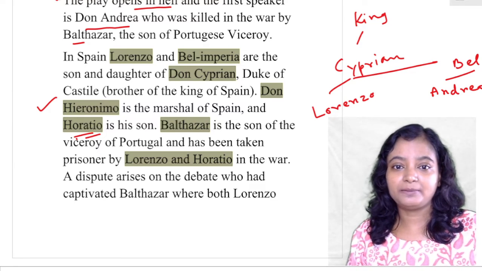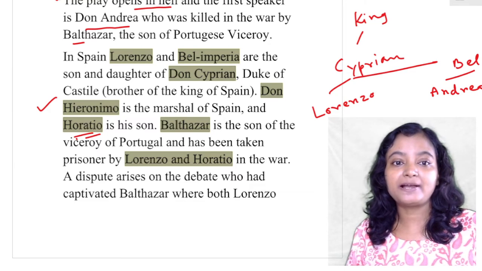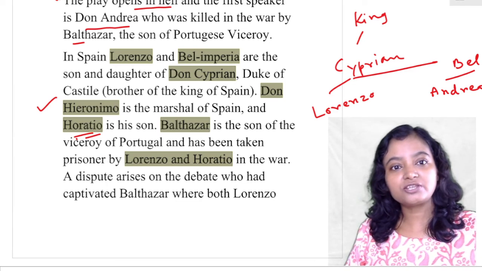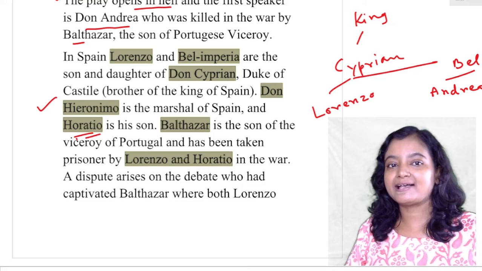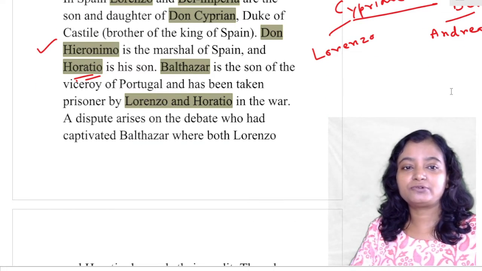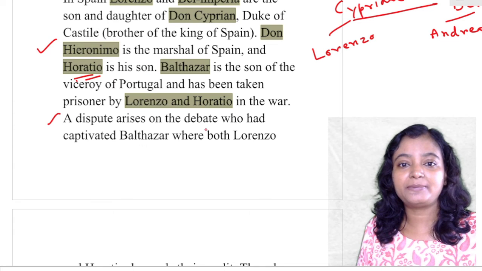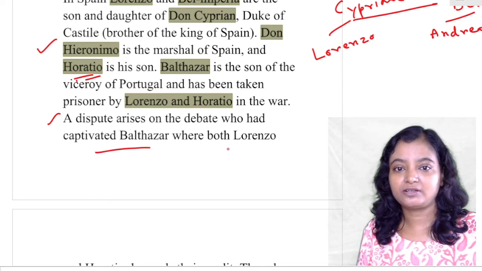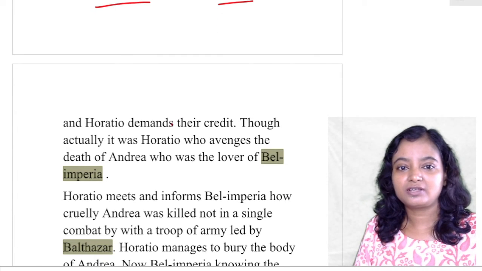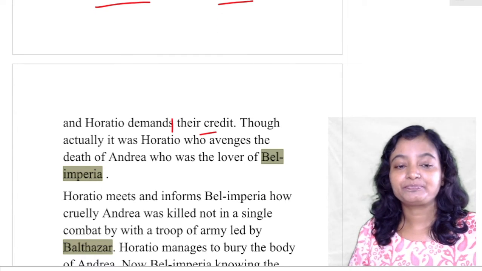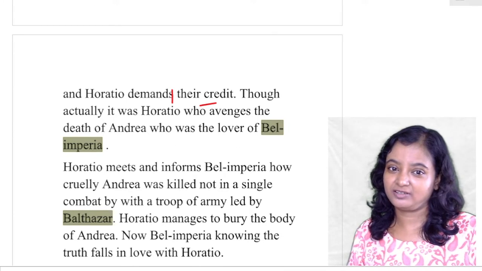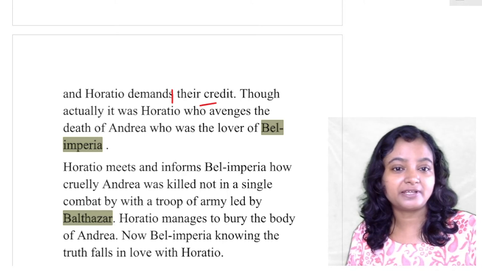Balthazar will be imprisoned mostly by Horatio. Horatio has a role in imprisoning Balthazar, but Lorenzo also claimed that he did the major thing. Anyway, a dispute arises over who had captured Balthazar, where both Lorenzo and Horatio demand their credit. Though actually it was Horatio who avenges the death of Andrea, who was the lover of Belle Imperia.